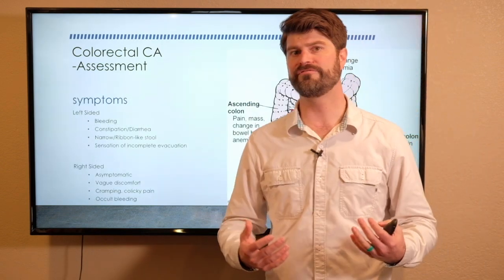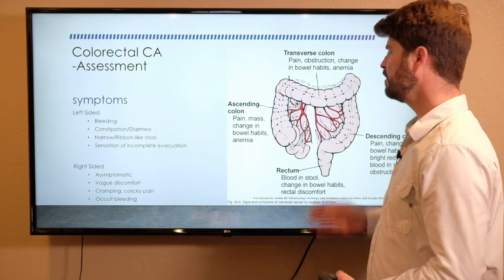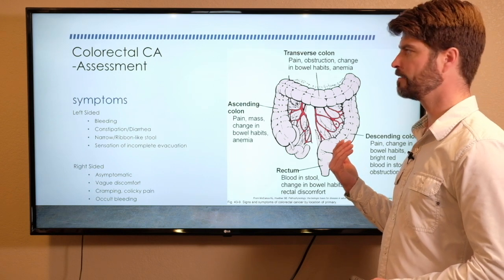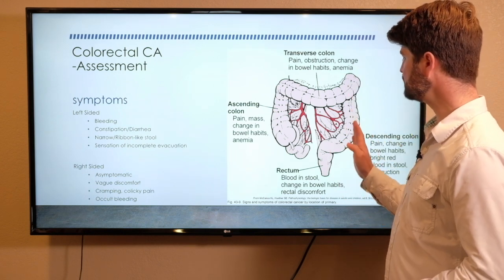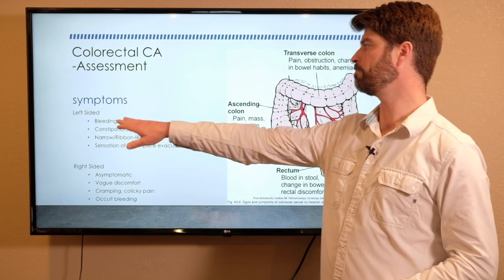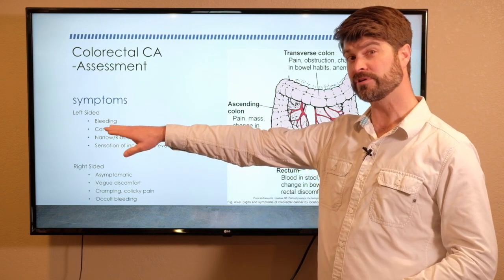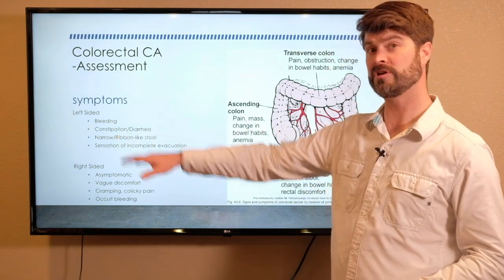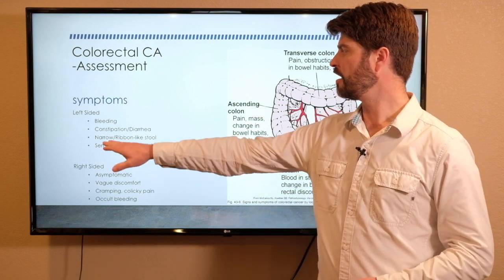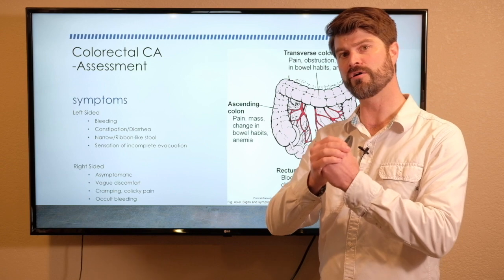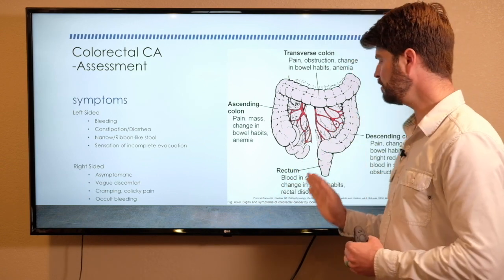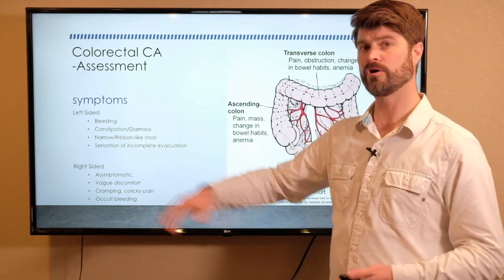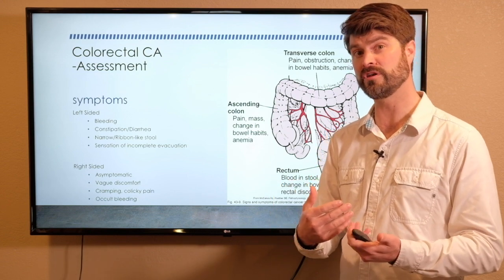So symptoms also vary based on where in the colon the tumor is invading. If we see left-sided tumors on patients, we're talking about the descending and sigmoid colon, we're going to see more bleeding. So like lower GI bleeds, so blood on the stool. Constipation or diarrhea, so alterations in their bowel patterns. That ribbon-like stool, so it's going to be very narrow at the end of the colon, where the stool takes its final shape before defecation. It's going to be narrow because there's a tumor invading into the colon, changing the shape.